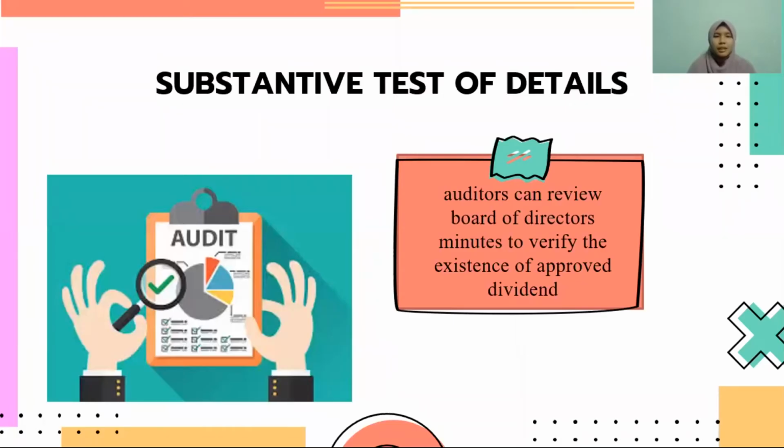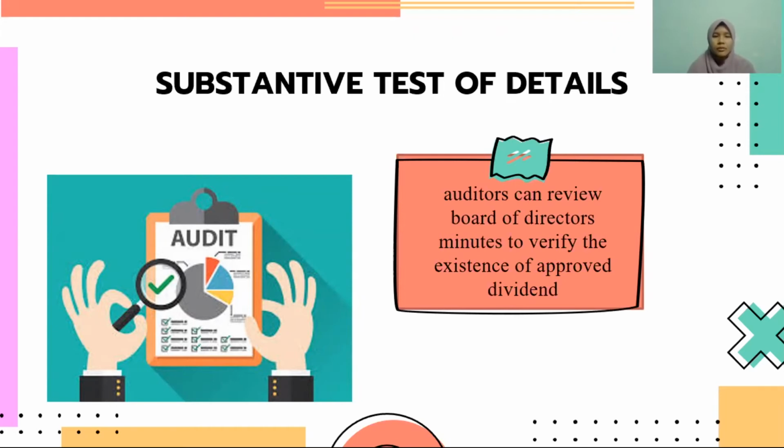And the third part is substantive test of details. Substantive test is an audit procedure that examines the financial statement and supporting documentation to detect material misstatement or fraud. These tests are needed as evidence to support the assertion that the financial records of an entity are complete, valid, and accurate. In auditing dividend, auditor can review board of director minutes to verify the existence of approved dividend.